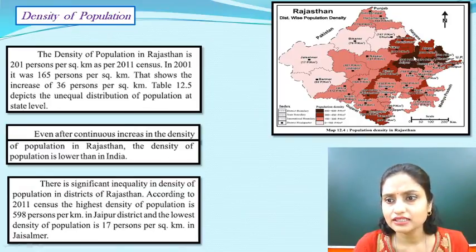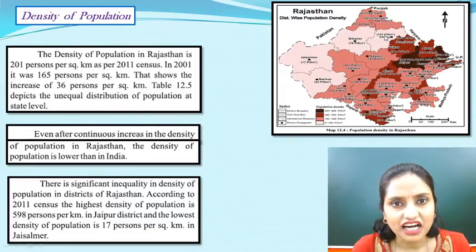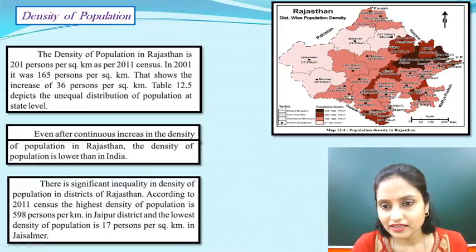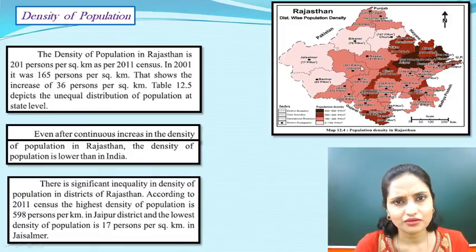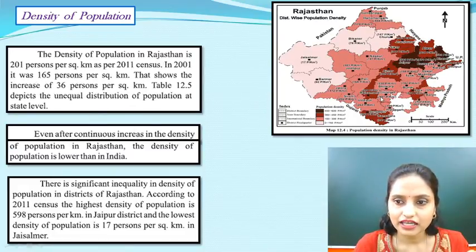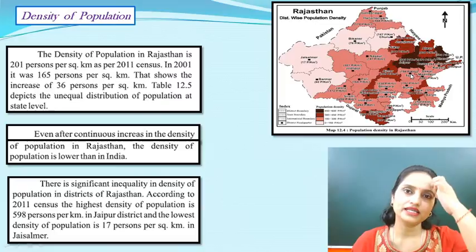So here again you can see Jaipur, Dausa, Bharatpur, these are the places which are highly densely populated, and the area which is in soft pink is actually, you can see, very sparsely populated, means people reside less there. The area which is in rose pink is finely populated, like Jodhpur, Nagaur, Pali, Jalore, and then Bhilwara and this. So mostly we can see that in Rajasthan we have very sparsely populated areas, and we do not have so much densely populated like in Bihar and UP.